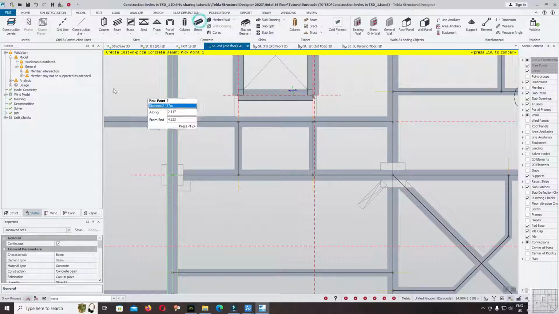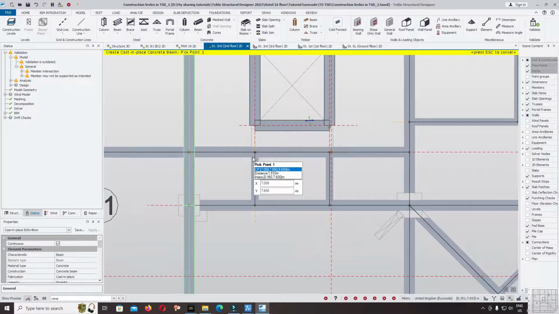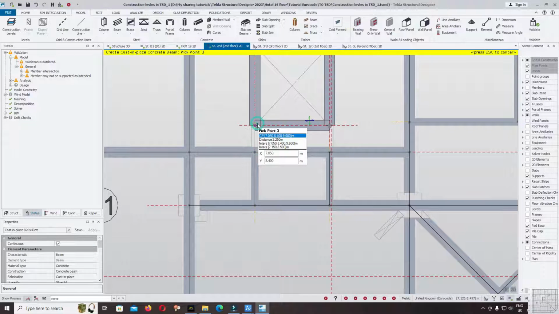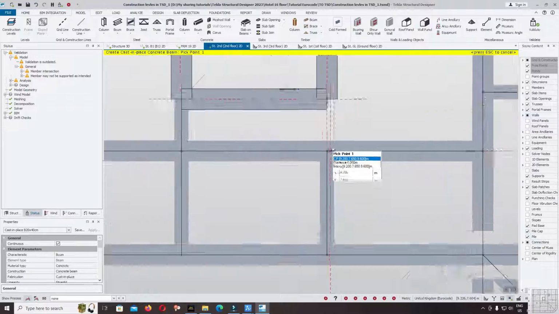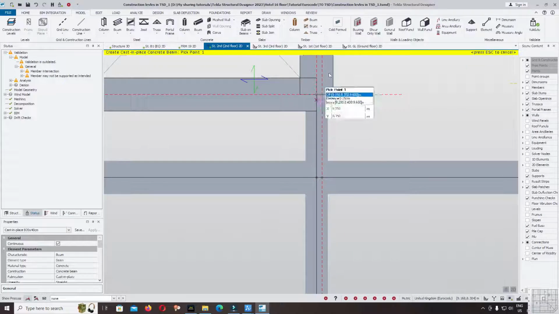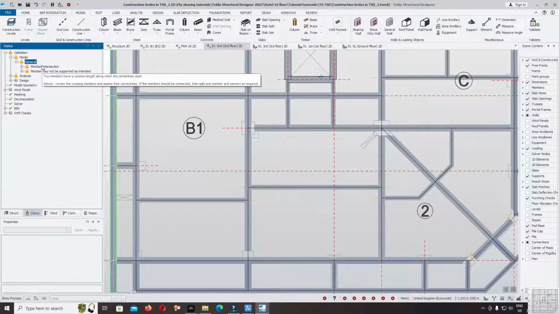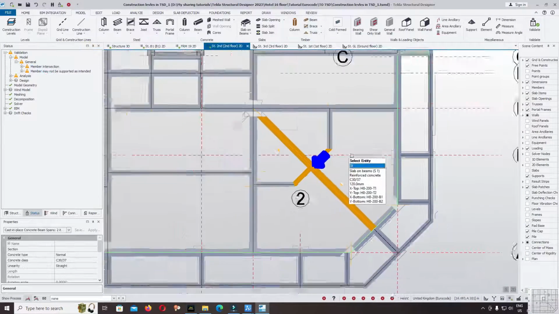Model concrete beam. Use the section 20 multiplied by 40. Click, enter. Click, enter. Validate again. Member intersection.